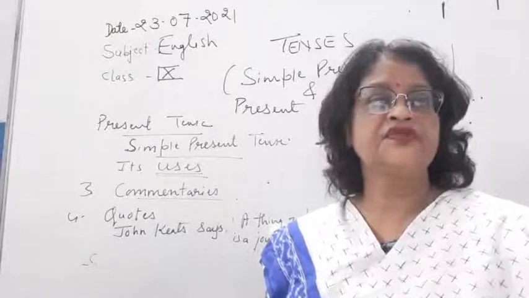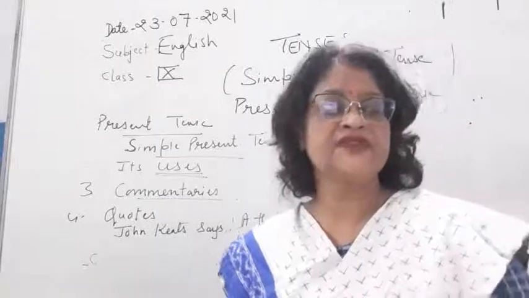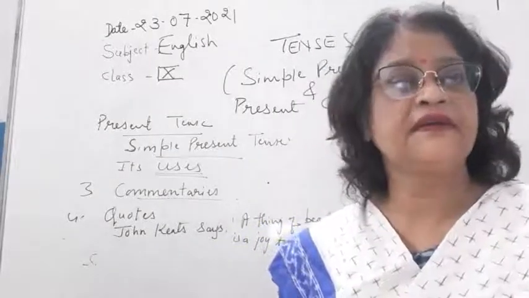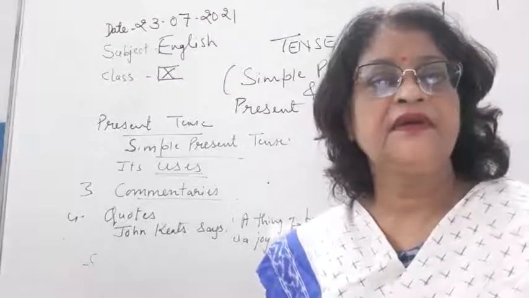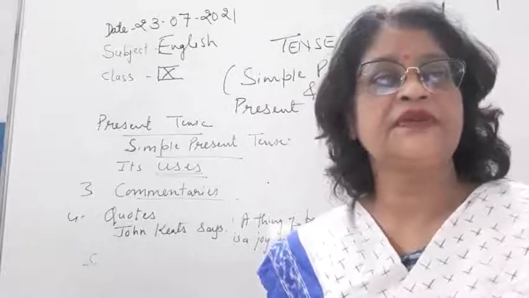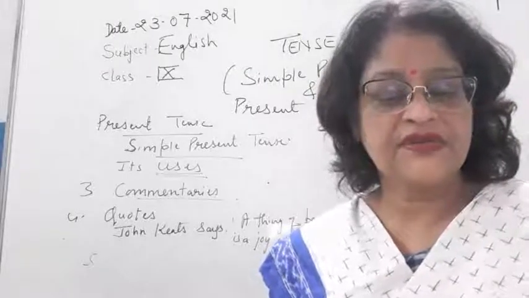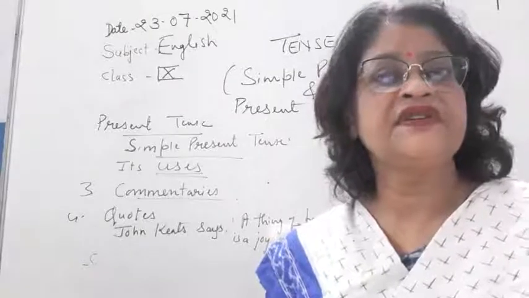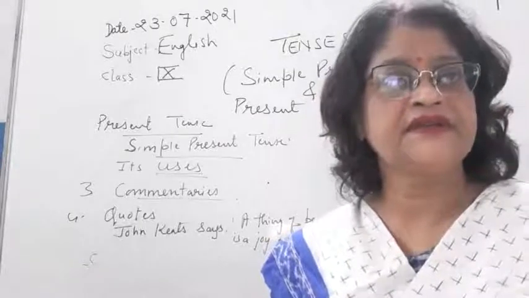So this is a schedule. The schedule has been fixed, that he has to move away from the house at 8 a.m. In such cases we can use simple present tense or present indefinite tense. Both are the same tense.